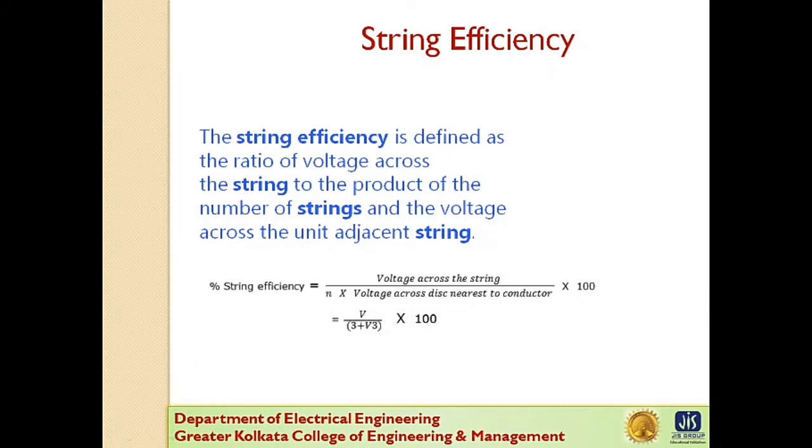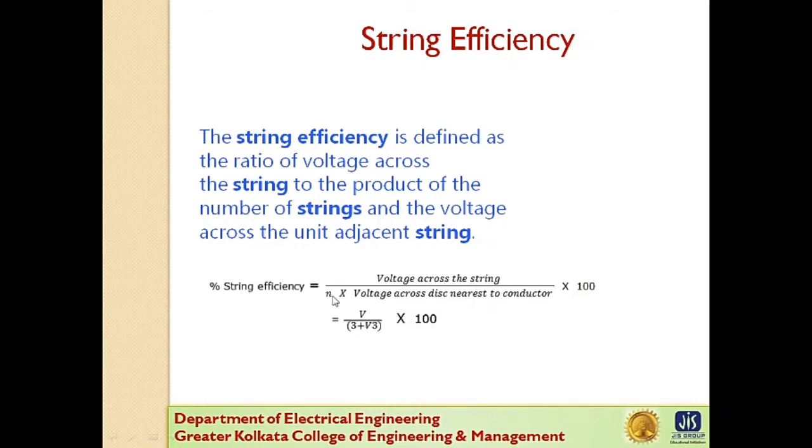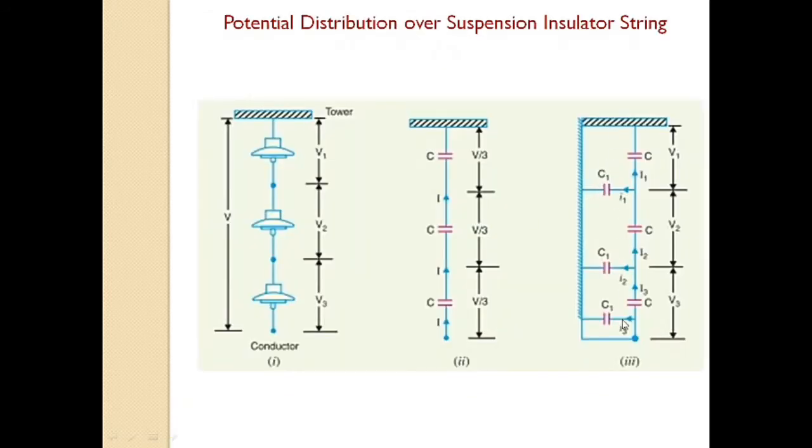Next one is string efficiency, and it is very important. What is the definition of string efficiency? String efficiency is defined as the ratio of voltage across the string to the product of number of strings and the voltage across the unit adjacent. Voltage across the string means the whole voltage, that means V1 plus V2 plus V3. N is the number of discs. In this figure there are 3 discs, so N is 3.